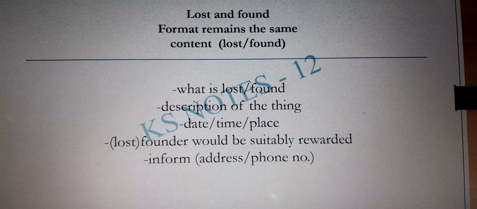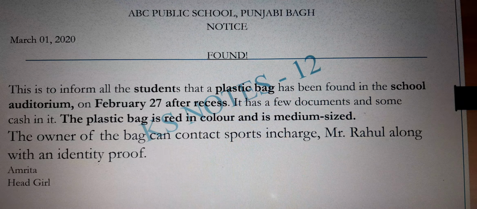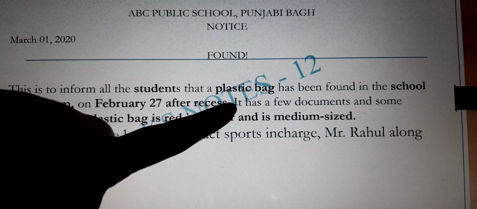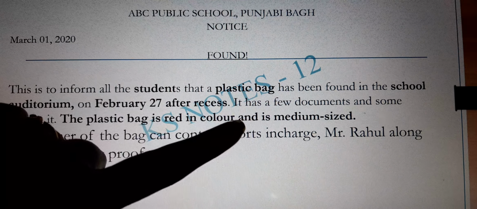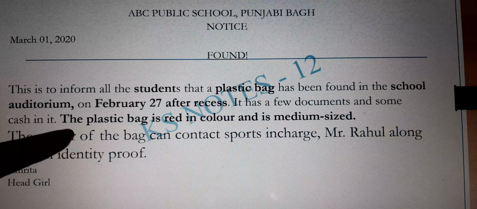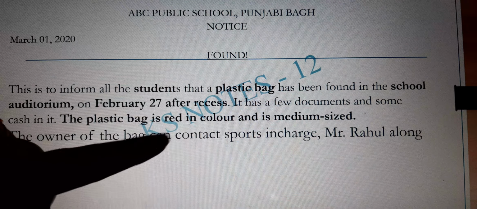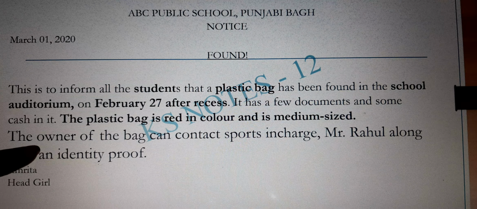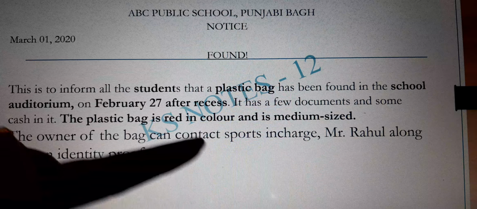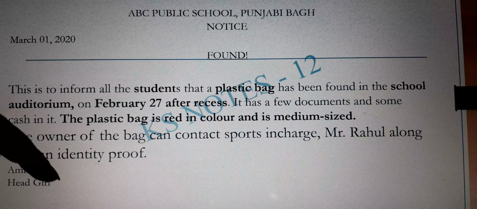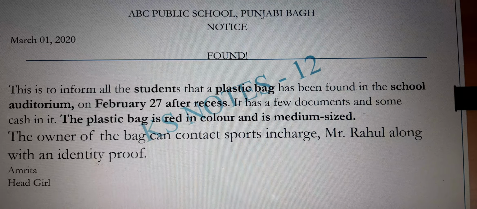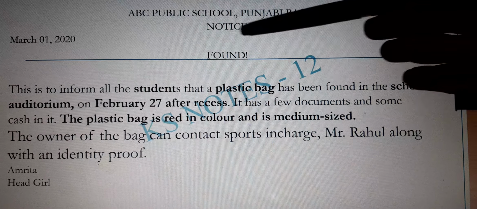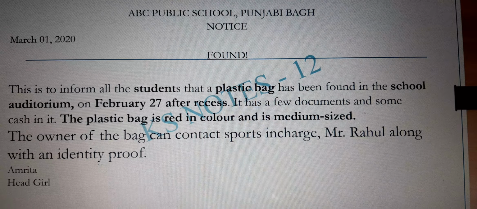See in the next slide, I've given you a notice that is of found. So the notice is about what has been found, where, that is a school auditorium, the date, the time, what was there, a few documents and some cash. Clear? The plastic bag was red in color, which is the description of the bag. The owner of the bag can contact the person concerned, and he or she can give the identity proof and tell the contents of that bag and can take it. So this is the way we write a notice, and you can see the format remains the same. All those 6 things are included in the format.